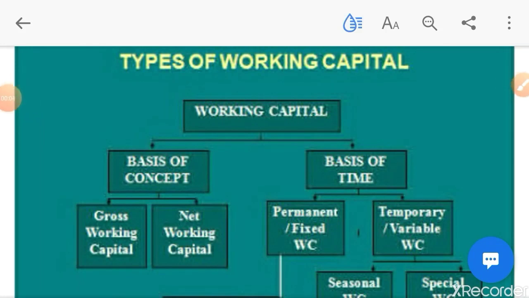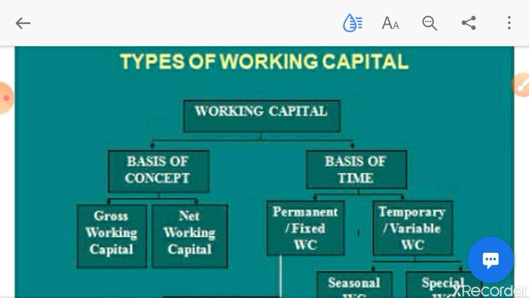We were studying chapter number 2 of ISC class 12 and we have covered two lectures of the same chapter in which I have covered almost all the topics. Remaining three topics we are going to discuss in this lecture. The first topic is types of working capital.